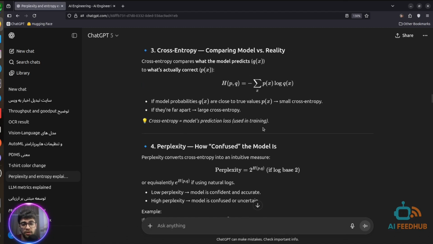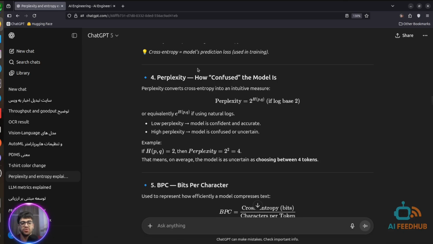But one note you must notice: one use case of perplexity is very interesting. For example, we have data on the internet and we want to check whether our data was one of the training data of our model or not. For example, ChatGPT, and we have a site. We want to check whether our site was used in the training process of ChatGPT. If the perplexity is low, for example, we send a sentence and paragraph from our website to ChatGPT.